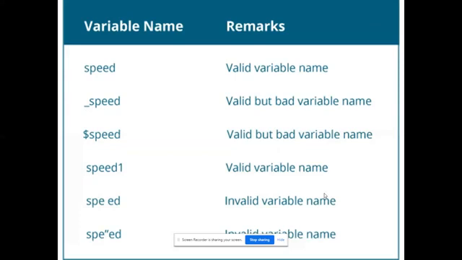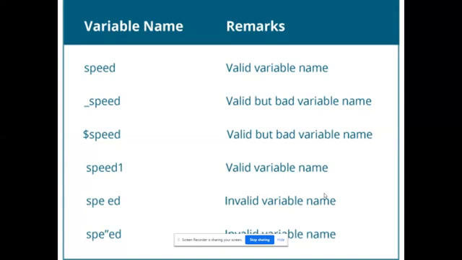So here some examples are given, and you have to find out which are valid and which are invalid depending upon the rules. There should be no space in a variable name. That's the invalid one. See the fifth one: there's a space between speed and EE. That's invalid. And in the last one, I can see an exclamation mark. That's invalid. Some bad but valid variable names are also given.